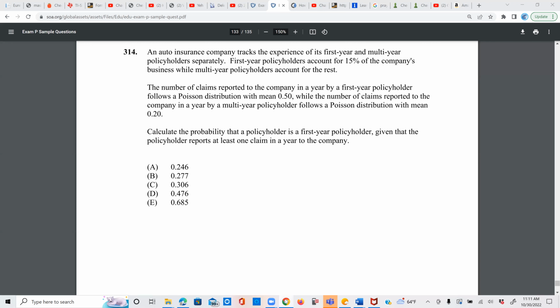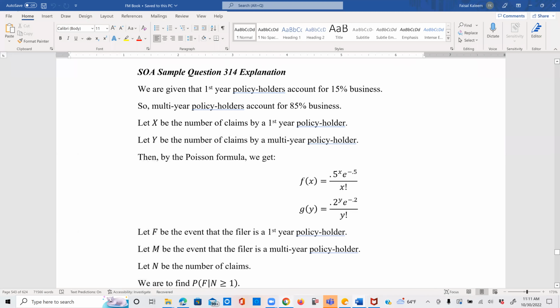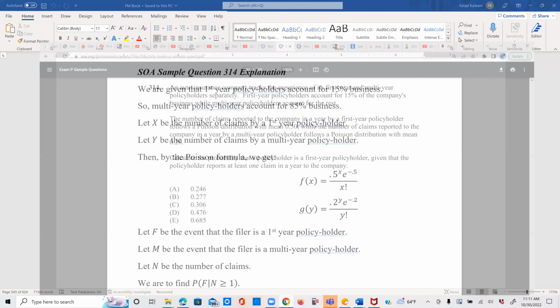So we are given that the first-year policyholders account for 15% of the business. Therefore, the multi-year policyholders will account for 85%. Let X be the number of claims by a first-year policyholder and Y be the number of claims by a multi-year policyholder.